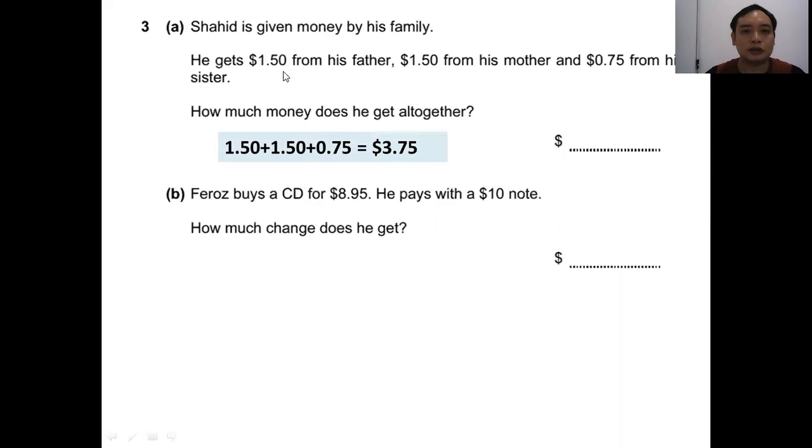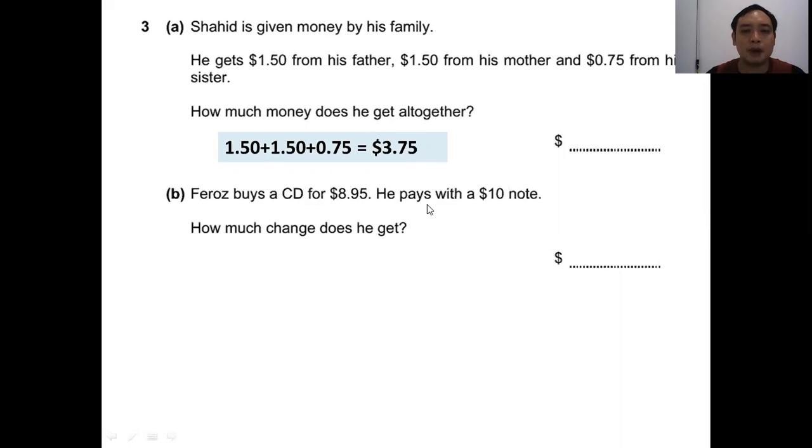So here you just add up all the money together. So you have 1.50 plus 1.50 plus 0.75 equal to $3.75.